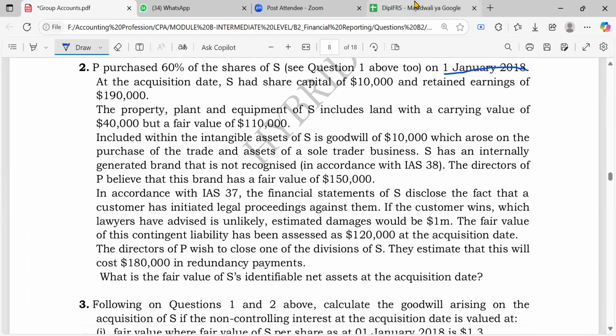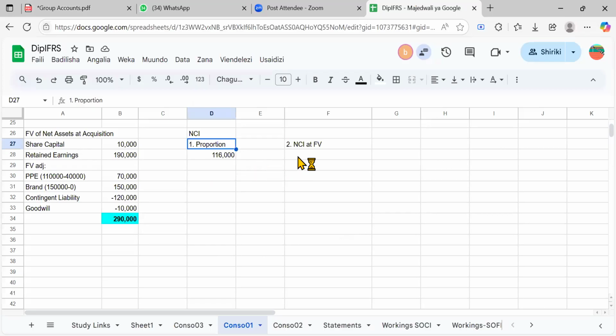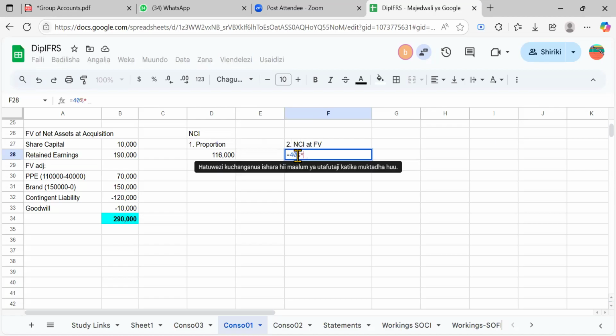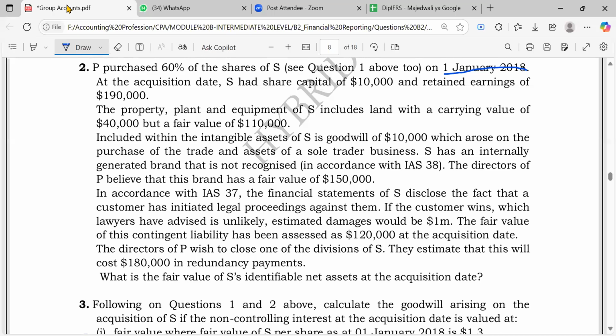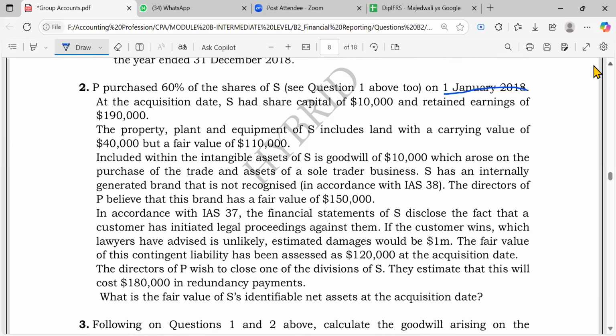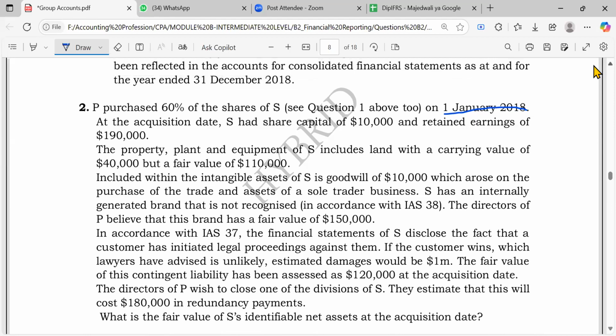So like we said, you just have to get the fair value of the non-controlling interest. You ask yourself, how many shares can be attributable to non-controlling interest? What percentage? It's 40%. Then you multiply by the total shares of the subsidiary.